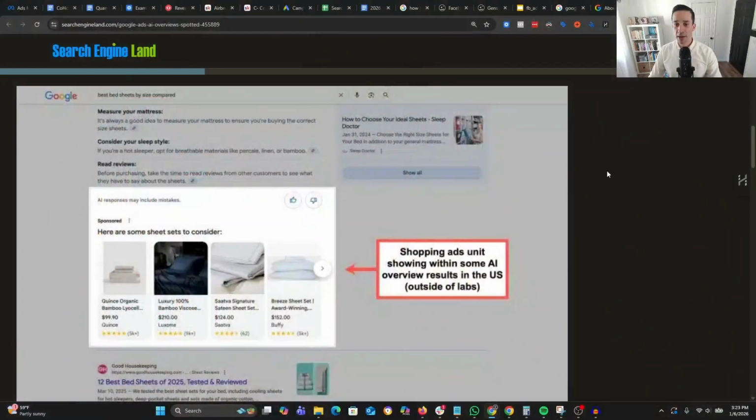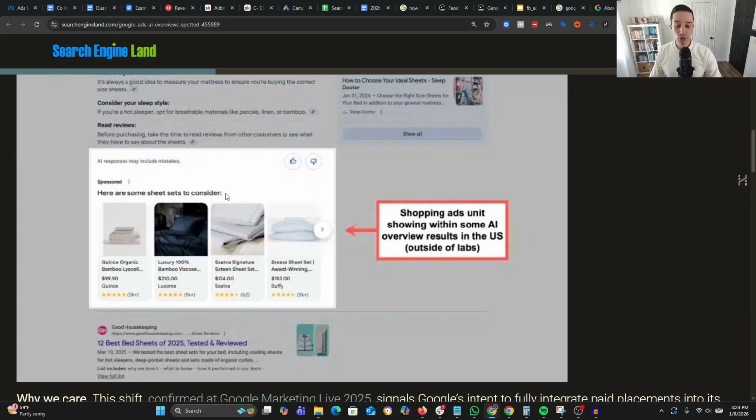One last thing I want to share here is that we see an example from Search Engine Land of what the ads in the AI overview look like. So I know this image is a little bit blurry, but the search query is best bed sheets by size compared. We see the AI overview. It's recommending measure your mattress, consider your sleep style, read reviews before purchasing, blah, blah, blah, take time to read reviews. And it says, here are some sheets to consider.